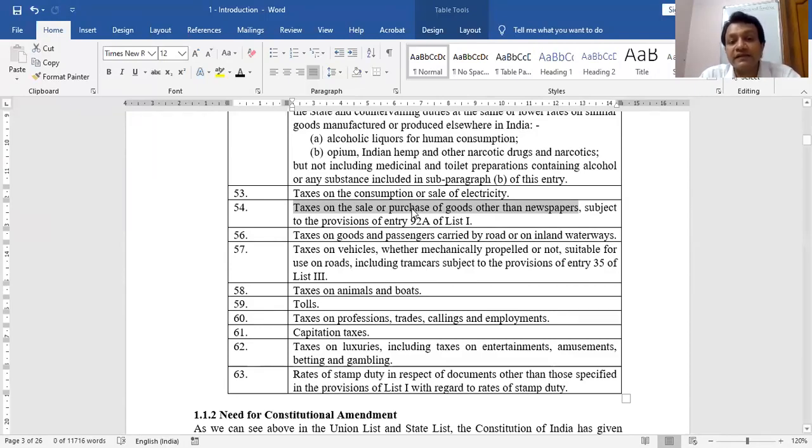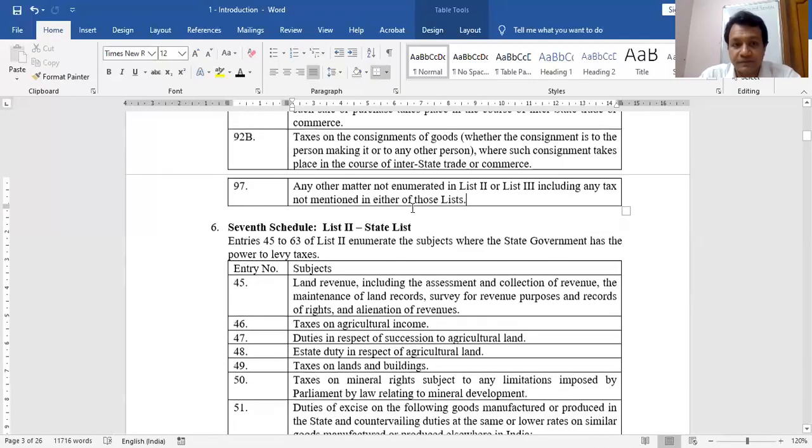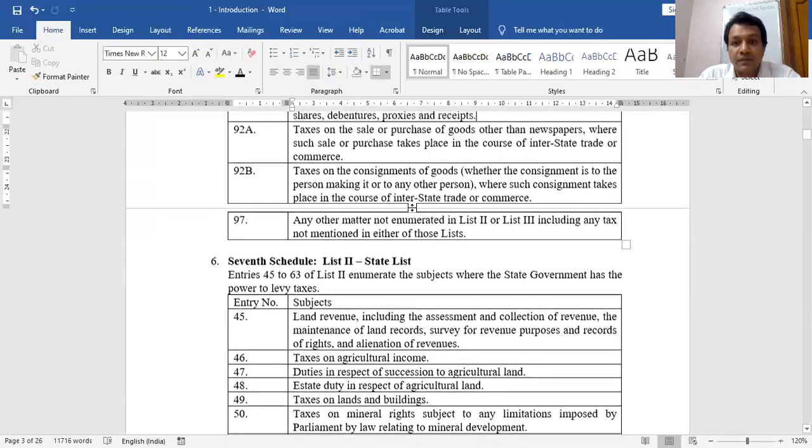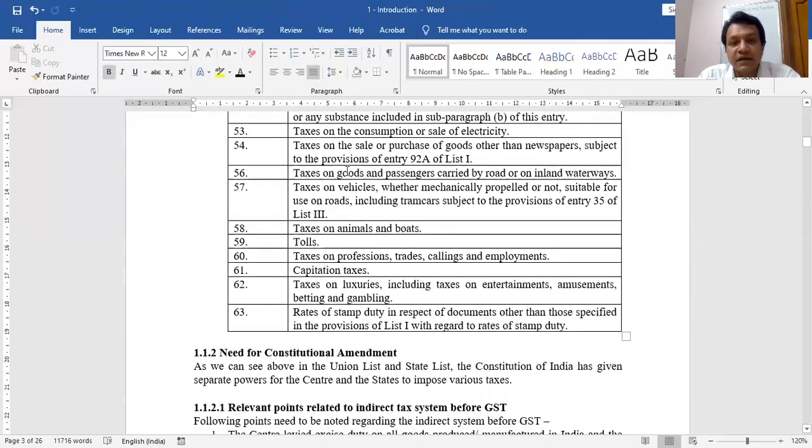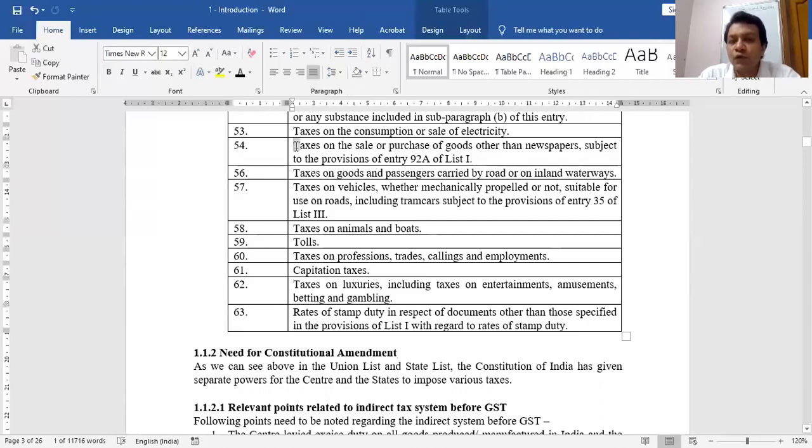Earlier, taxes on sale or purchase of goods other than newspapers were in the State List. But at the same time, it was saying that this is subject to the provisions of which entry? 92A of List 1. And I know that List 1 is the Union List.